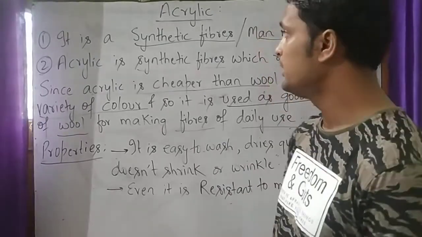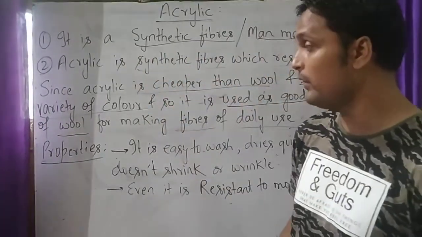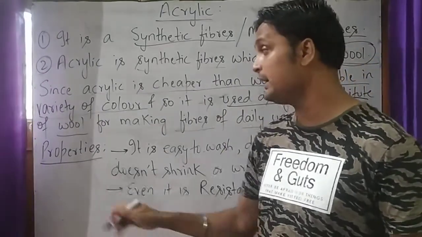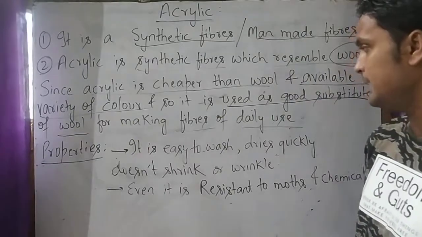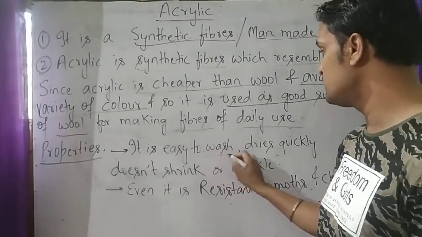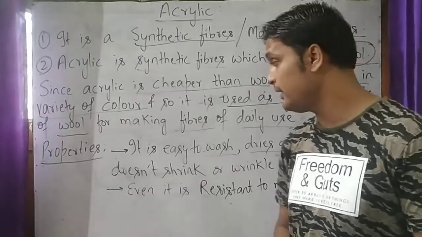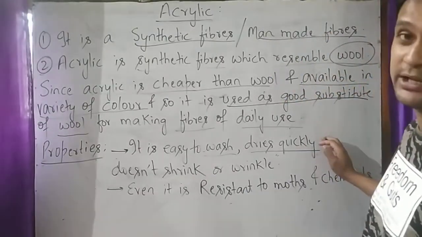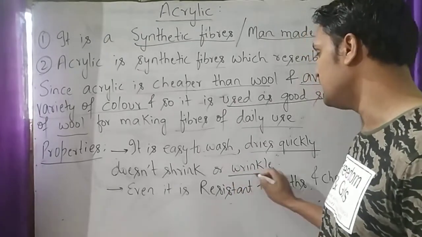Now students, till now we have understood much more about acrylic. Now we will understand its properties. What are the properties of acrylic? It is easy to wash and dries quickly. That means it is convenient in rainy season. It doesn't shrink and wrinkle.